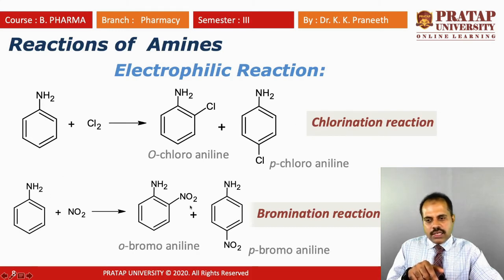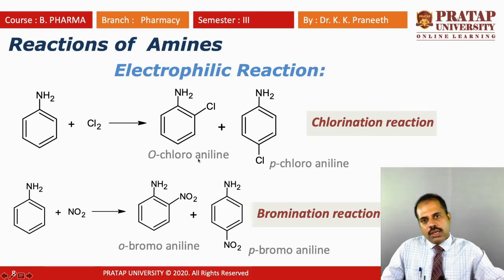This is a nitration reaction. Second one, you treat aniline with bromine. If you change to bromine, this is a bromination reaction. You will get orthobromoaniline and parabromoaniline. So please change this NO2 to Br, so this is Br2, not NO2. Bromination reaction. Same thing, you change chlorine to bromine here, and you will get orthobromoaniline and parabromoaniline.